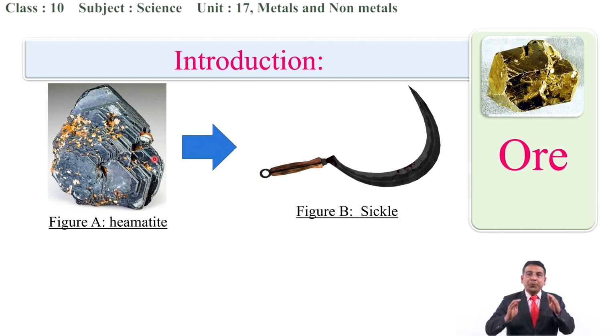So, the impure form which is obtained from the mines is called the ore, or the impure metal which is obtained from the mines is called the ore. When it is purified, we can use it in different forms in our daily life.